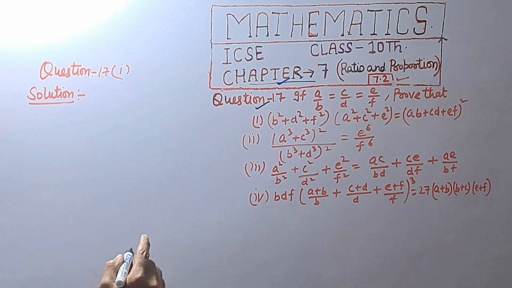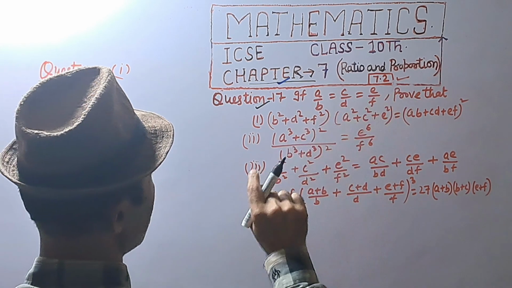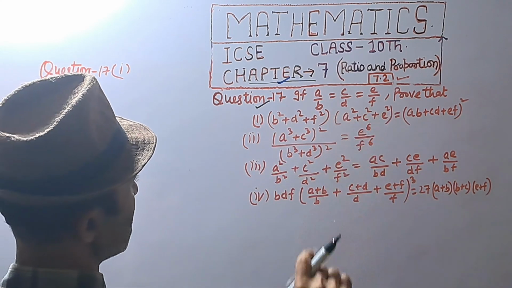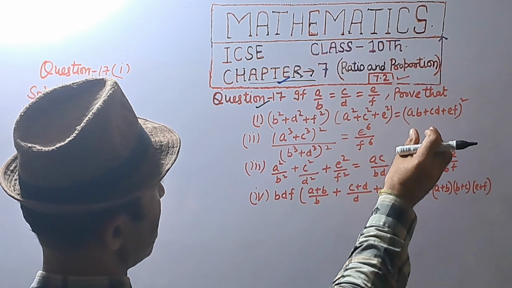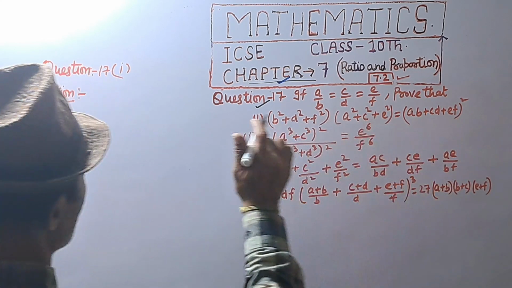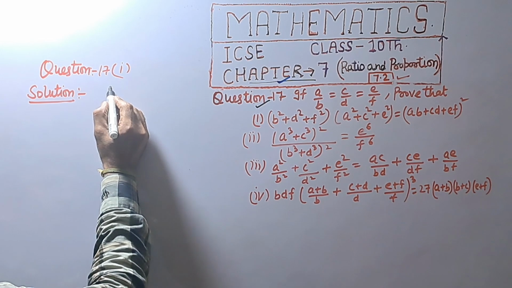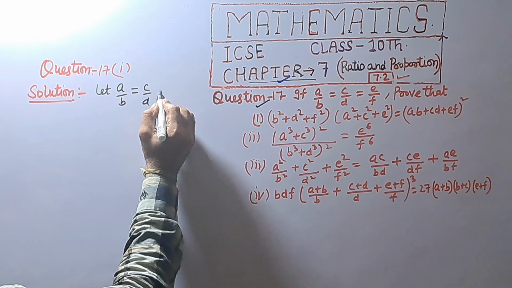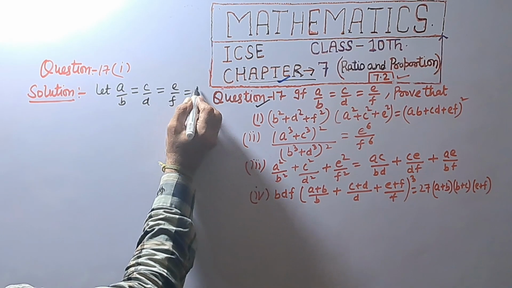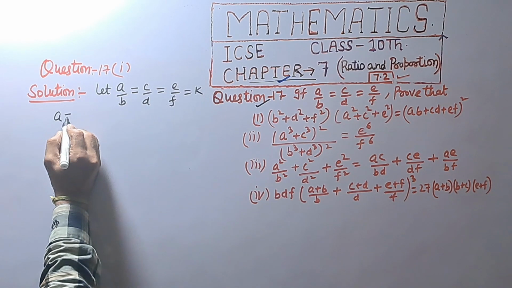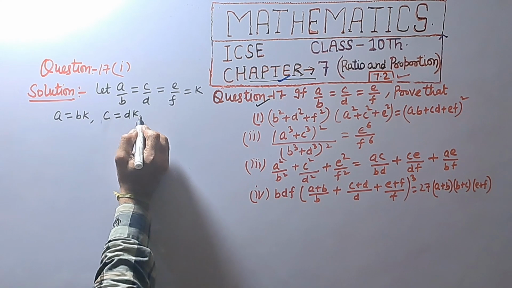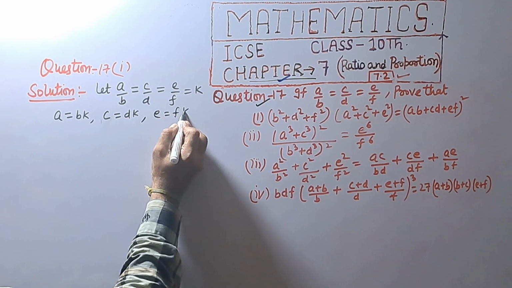Question number 17, first part. If a/b = c/d = e/f, prove that (b² + d² + f²)(a² + c² + e²) = (ab + cd + ef)². Let a/b = c/d = e/f = k. Then a = bk, c = dk, and e = fk.